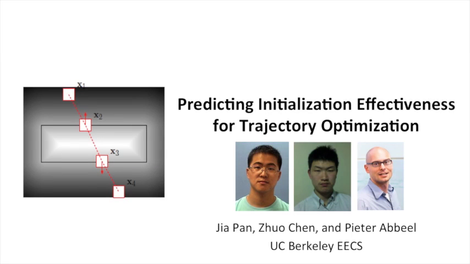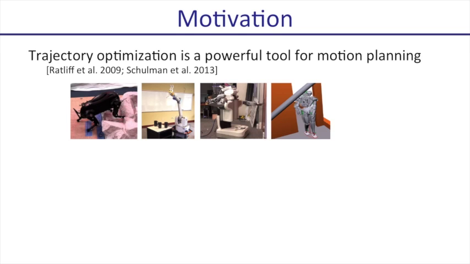I will be talking to you about how to predict whether a given initial path is good enough for trajectory optimization. Trajectory optimization is a powerful tool for motion planning and has been used in many robotics applications, including legged robot locomotion, grasping, opening a door, and humanoid locomotion.